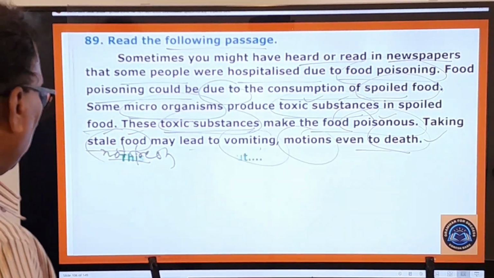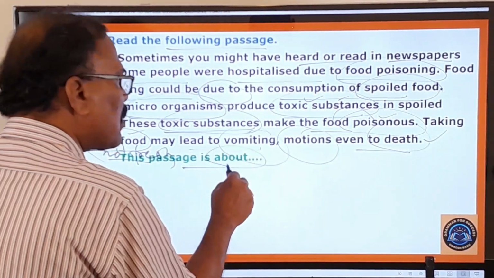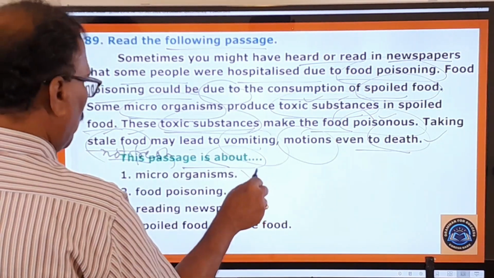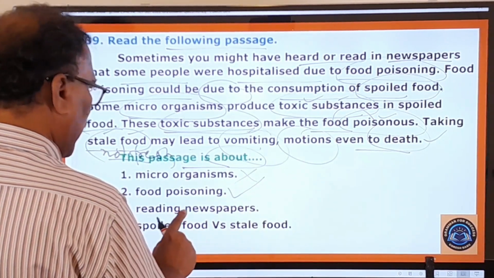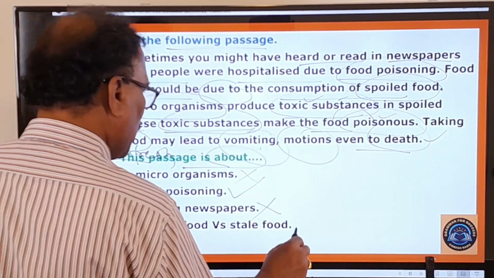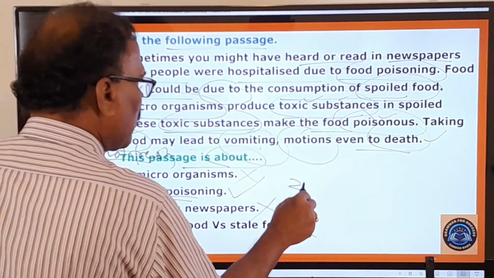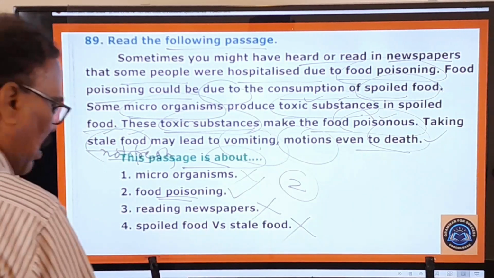And what is the question given here? This passage is about microorganisms, no. Food poisoning, yes. Reading newspapers, no. Spoiled food versus stale food, no. So this passage is all about food poisoning. So your answer is the second one. All other answers are wrong.